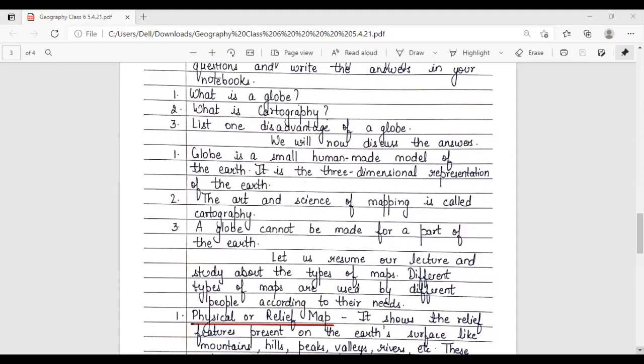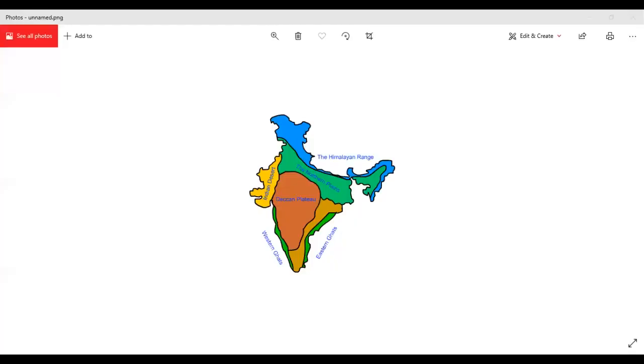Let us resume our lecture and study about the types of maps. Different types of maps are used by different people according to their needs. Physical or relief map.